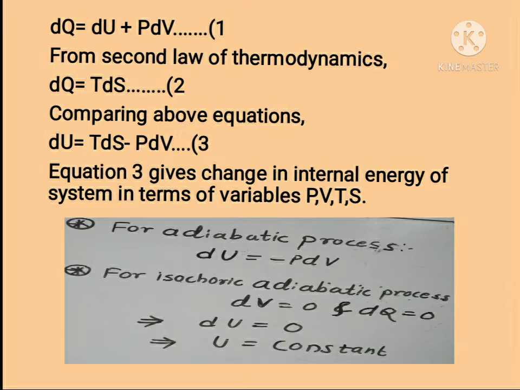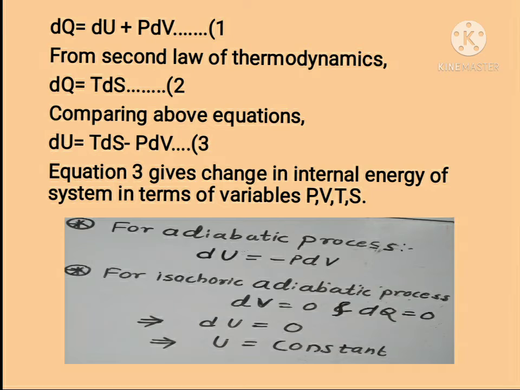Using this equation, we get the change in internal energy dU = TdS - PdV. That is, the change in internal energy of a system is expressed in terms of thermodynamical variables such as pressure, volume, temperature and entropy.